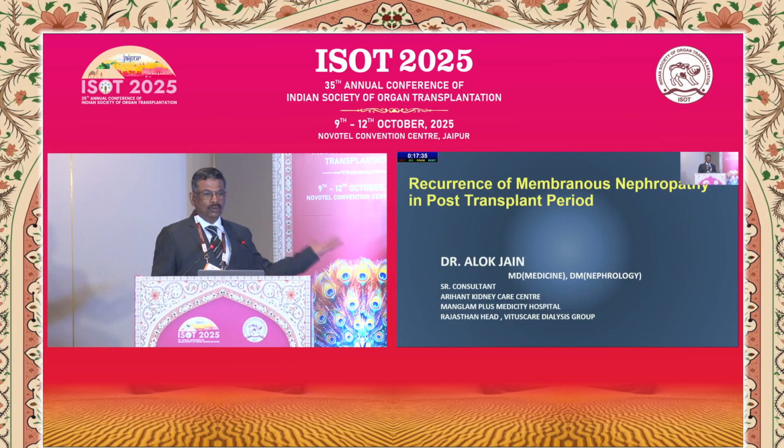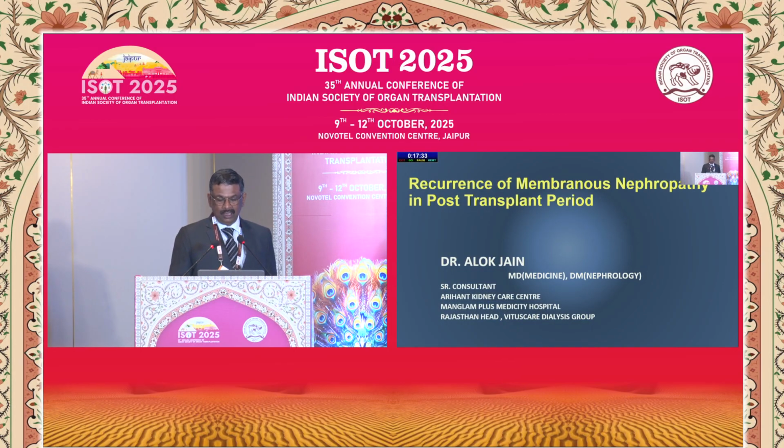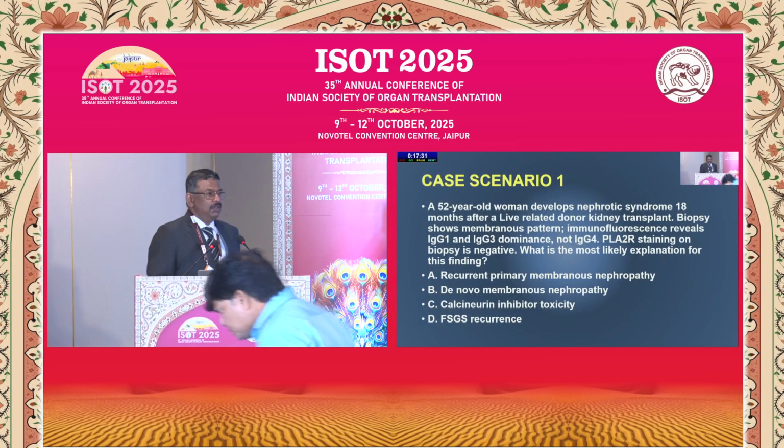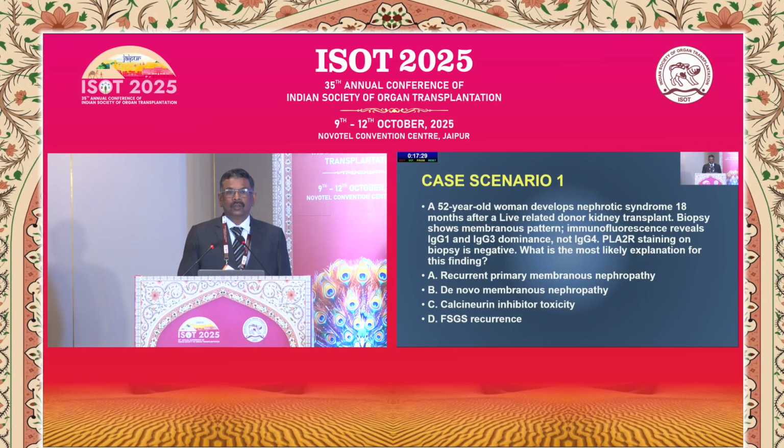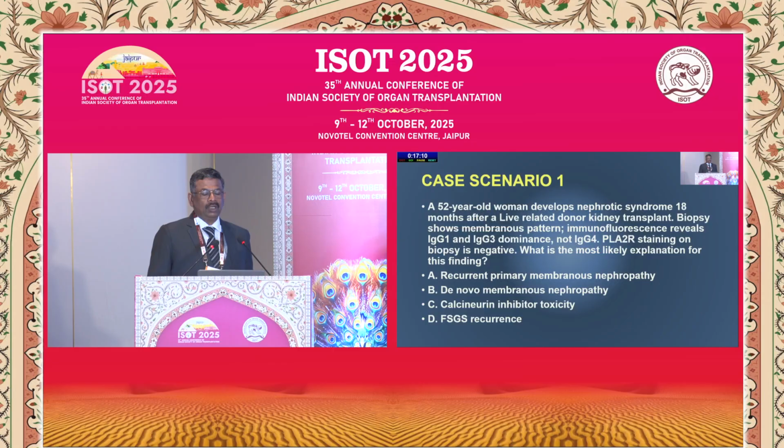So now from mesangium to membrane, let us move from our last speaker. I'll be starting my presentation with two case scenarios. She is a 52-year-old female, had nephrotic syndrome 18 months after a live-related donor kidney transplant. Biopsy showed a membranous pattern, and immunofluorescence reveals IgG1 and G3 dominance, not IgG4. PLA2R was negative.